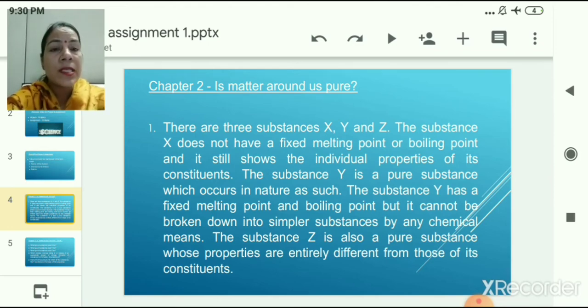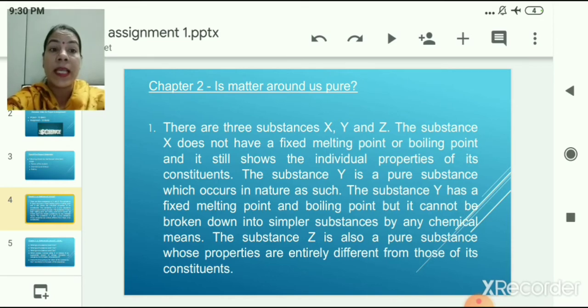The substance X does not have a fixed melting point or boiling point, and it still shows the individual properties of its constituents. The substance Y is a pure substance which occurs in nature as such. The substance Y has a fixed melting point and boiling point, but it cannot be broken down into simpler substances by any chemical means.